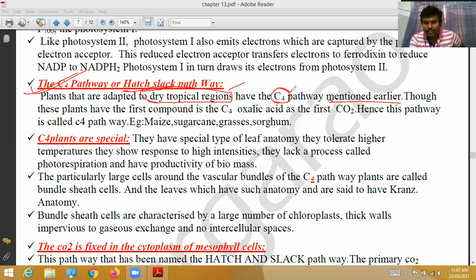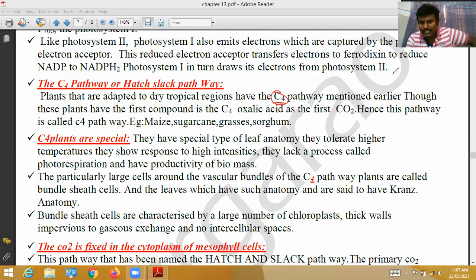Why are these called dry climatic region growing plants? Why do we call them C4 plants? In C3 plants, which we discussed, the first stable product is the 3-carbon compound phosphoglyceric acid. That's why those plants are called C3 plants. In this case, the plants which grow in tropical regions show the C4 pathway.